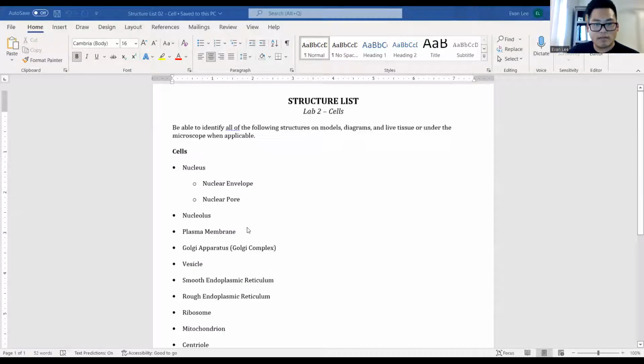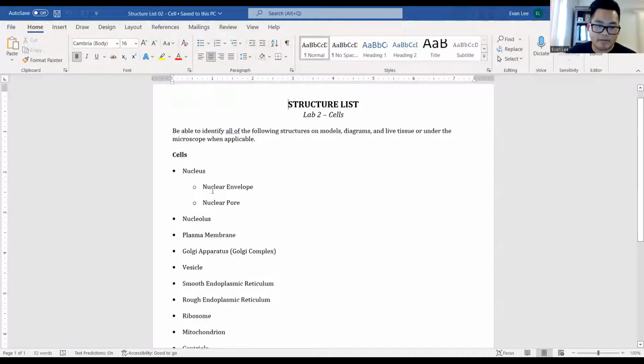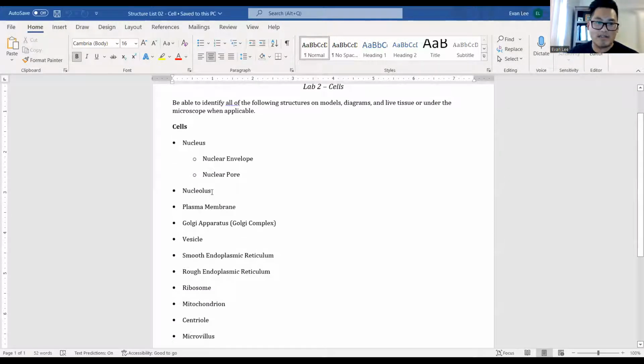But one more document that's going to be really important are the structure lists. The structure lists are what you're responsible for in the lab. Whenever we have those PowerPoints, there will be a structure list linked to it, which is going to have the structures that you're responsible for identifying.